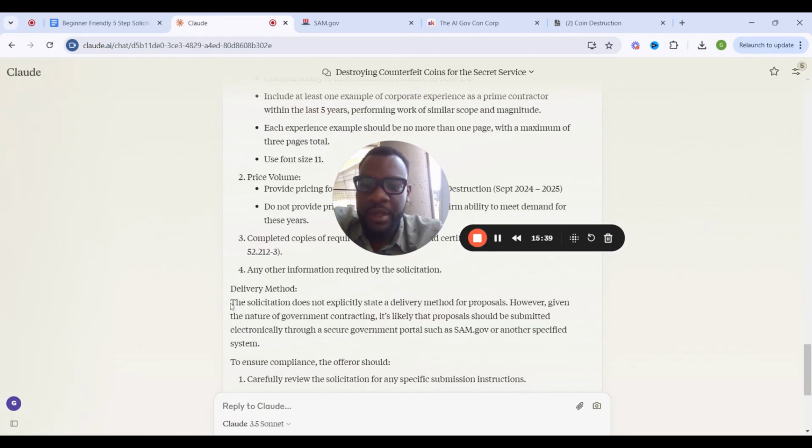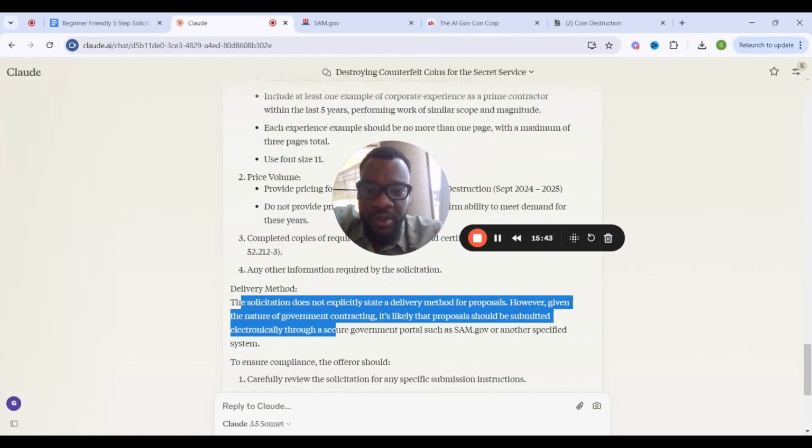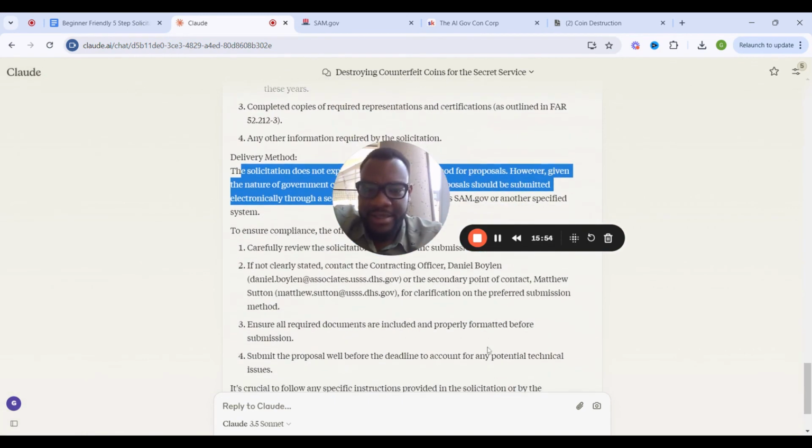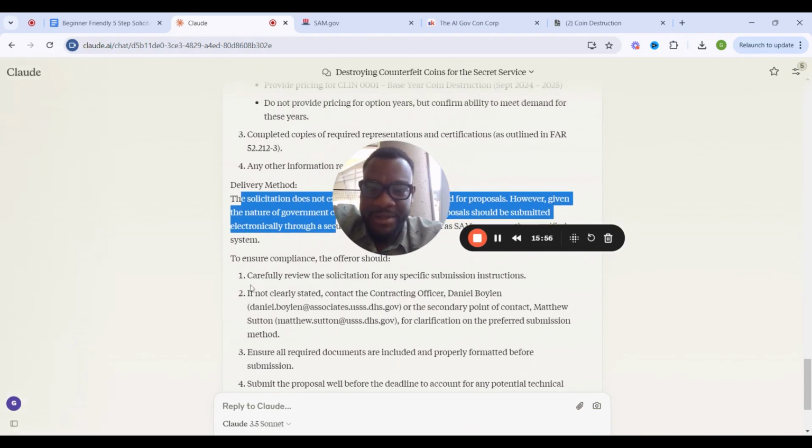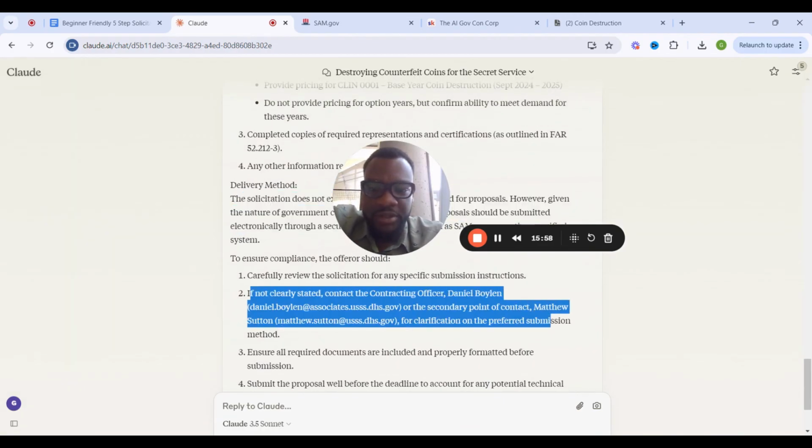What's the delivery method? Well, the solicitation does not explicitly state the delivery method for the proposal. However, given the nature of government contracting, it's likely that the proposal should be submitted electronically through a secure government portal such as sam.gov or another specified system. You're actually going to send the email. So you have the emails of the contracting officers.